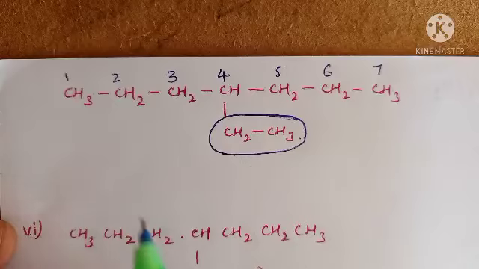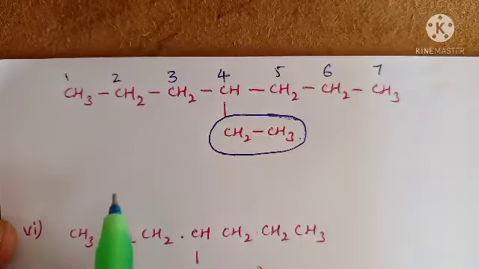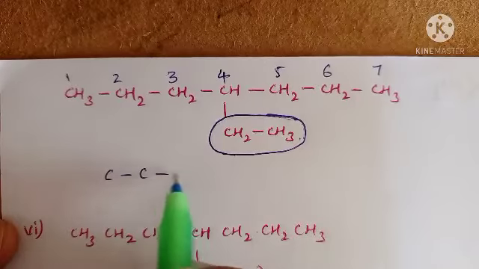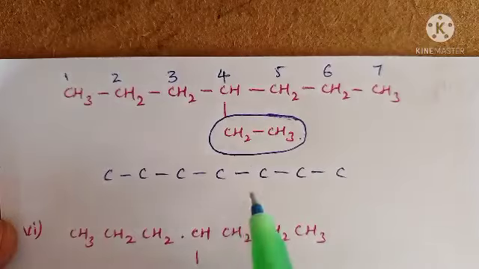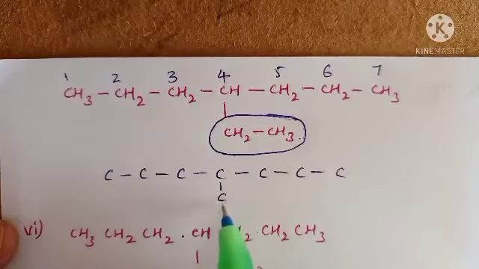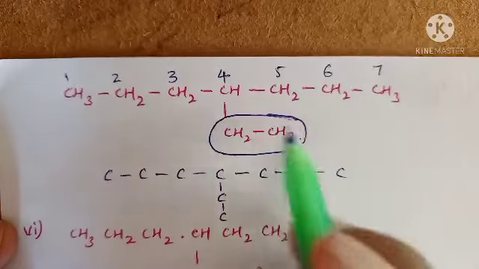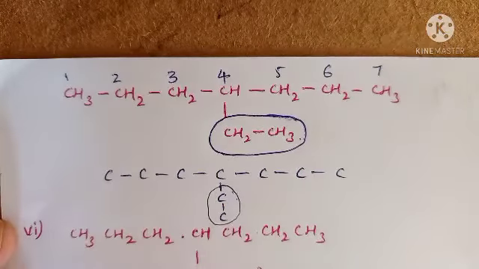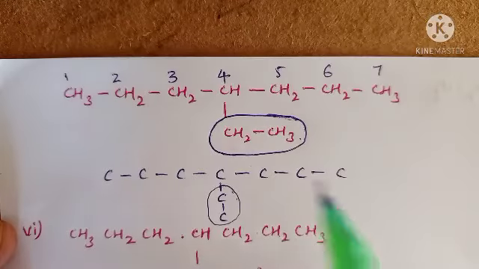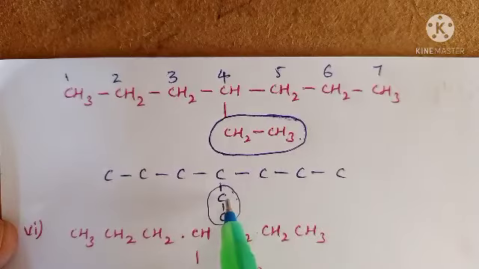This organic compound can also be written simply like this. How many carbons in the long chain? 7 carbons. So 1, 2, 3, 4, 5, 6, 7. And at the fourth carbon, 2 carbons are present. These two are the same. This is the substitution. So 1, 2, 3, 4. At the fourth position, 2 carbons are there.